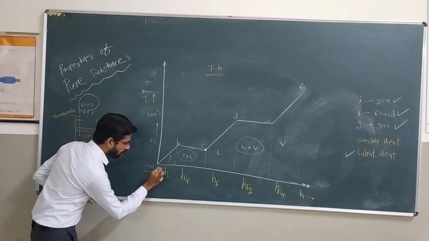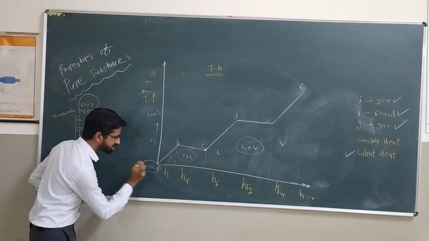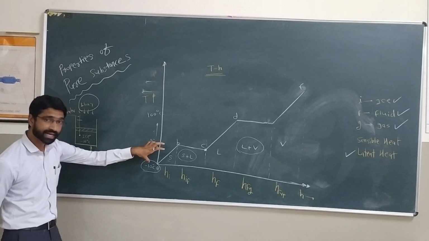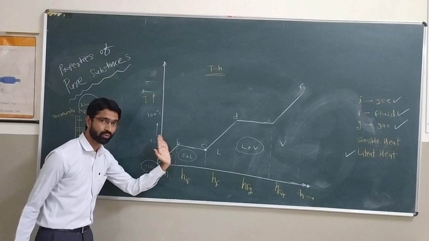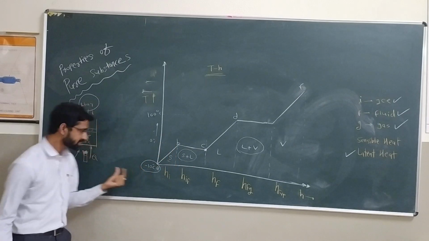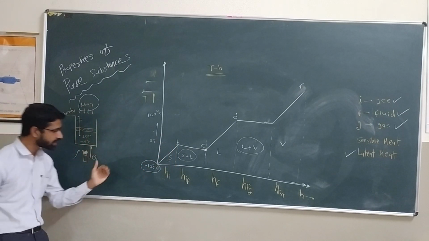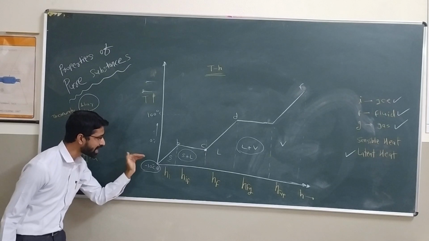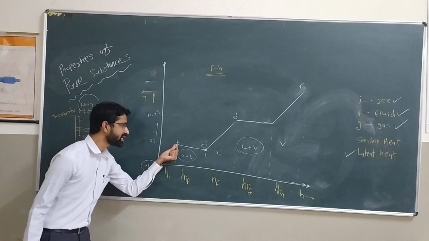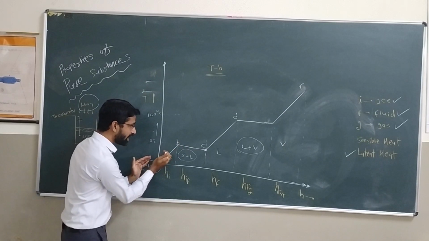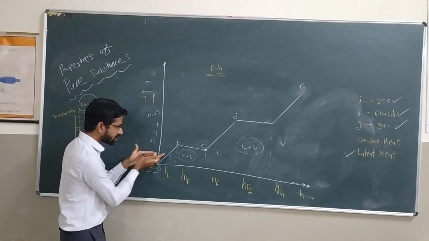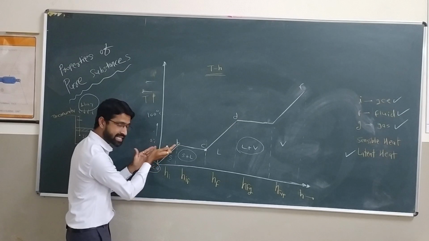Initially, the water, that is ice, is at -10 degrees Celsius. If you see the graph, from A to B the temperature gradually increases. What do you observe here when we add heat? The temperature goes from -10, -9, up to 0 degrees Celsius. That is point B. The temperature gradually increases, so the line goes on gradually increasing.